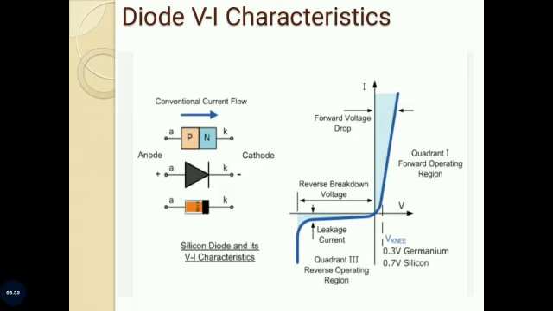For silicon diode, the cut-in voltage is around 0.7 volt, and for germanium diode, the cut-in voltage is around 0.3 volt. When diode conducts, there is a forward voltage drop of the order of 0.8 to 1 volt.